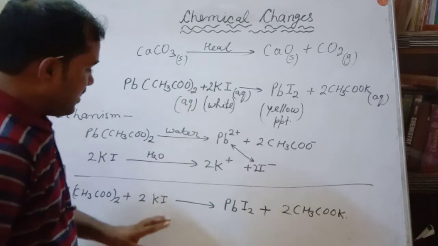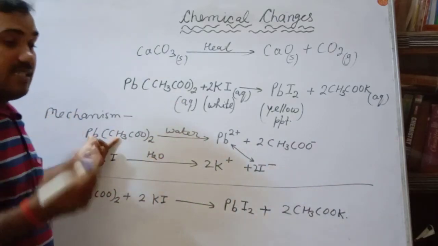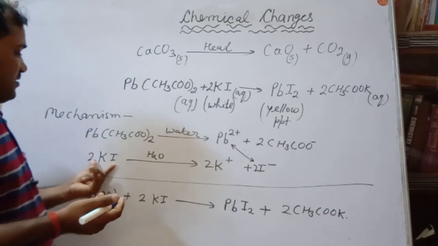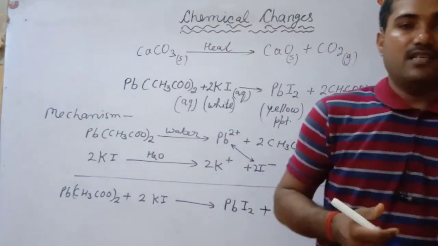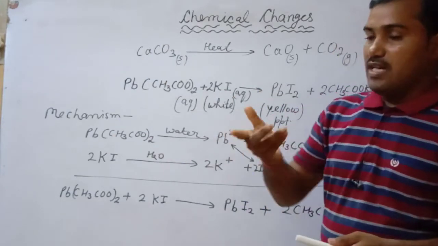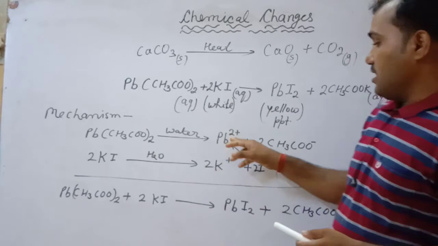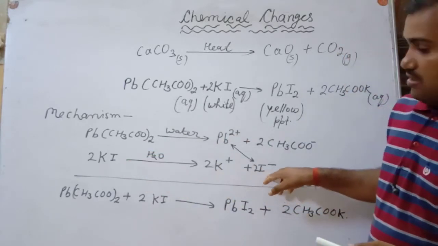Understood? So why is no heat required here? Because this is an ionic system. And what is the nature of the ions? That is a salt. As it dissolves in water, it will ionize. It will convert into its constituent ions.